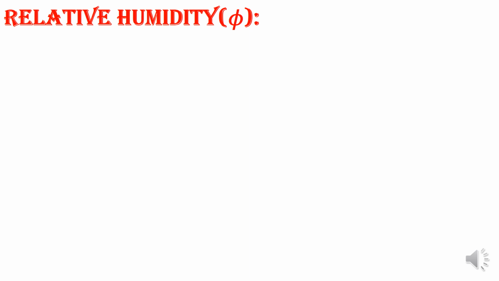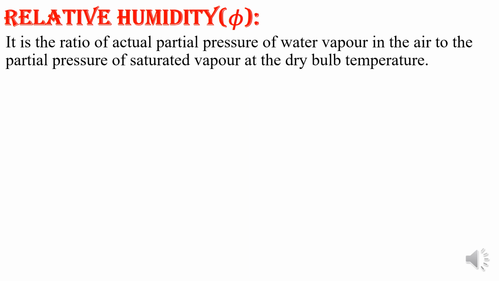Next, we have relative humidity. A very important thing, relative humidity. Whenever you talk about relative humidity, RH, you might have seen that along with the temperature, they will always tell RH is 60 percent. They tell it in terms of relative humidity, not specific humidity. In TV or any weather reports, if you go through the RH value, they will tell the percentage of moisture. So that is nothing but your RH, relative humidity.